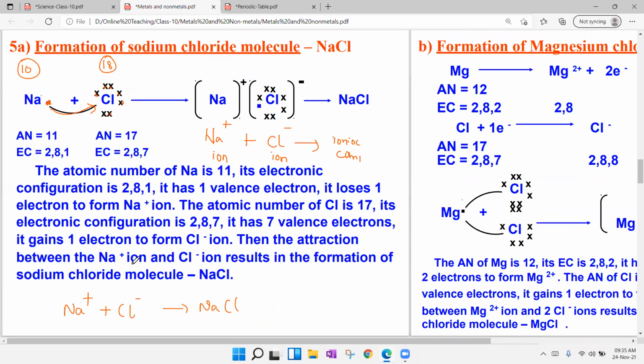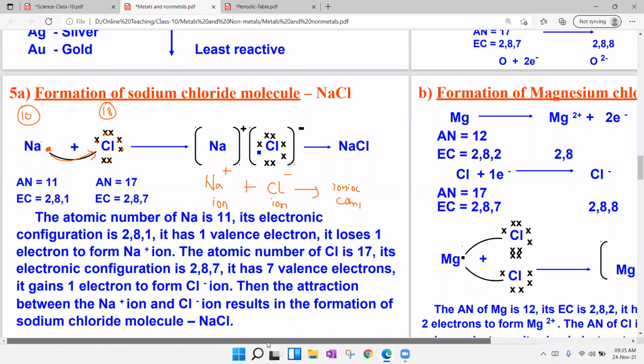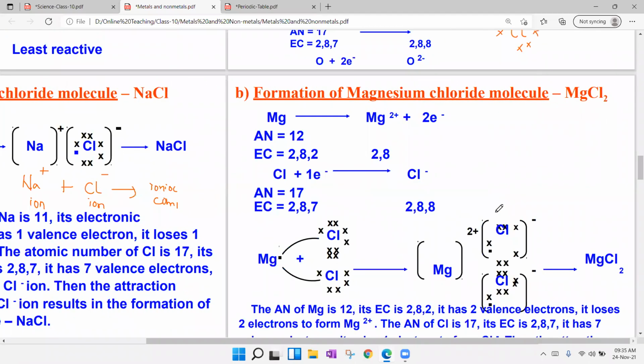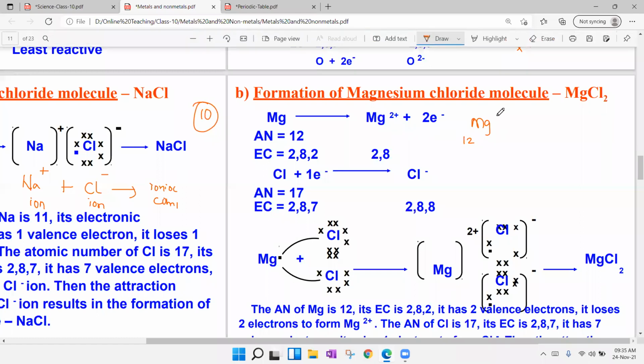That is the concept of ionic compound formation. And we have another example, that is magnesium chloride. Coming to magnesium chloride, magnesium atomic number is 12. 12 is not stable. Nearest stability number is 10. 12 should become 10, so it has to lose 2 electrons. So 2 is the valency.